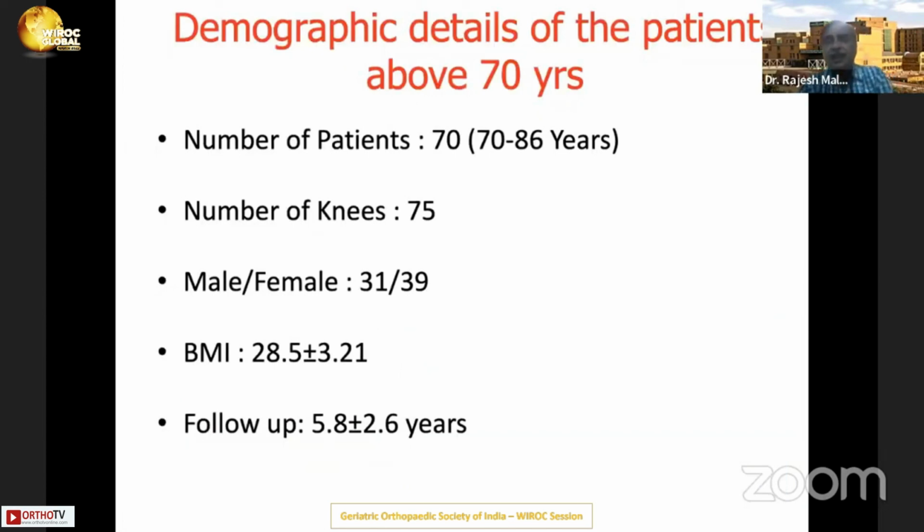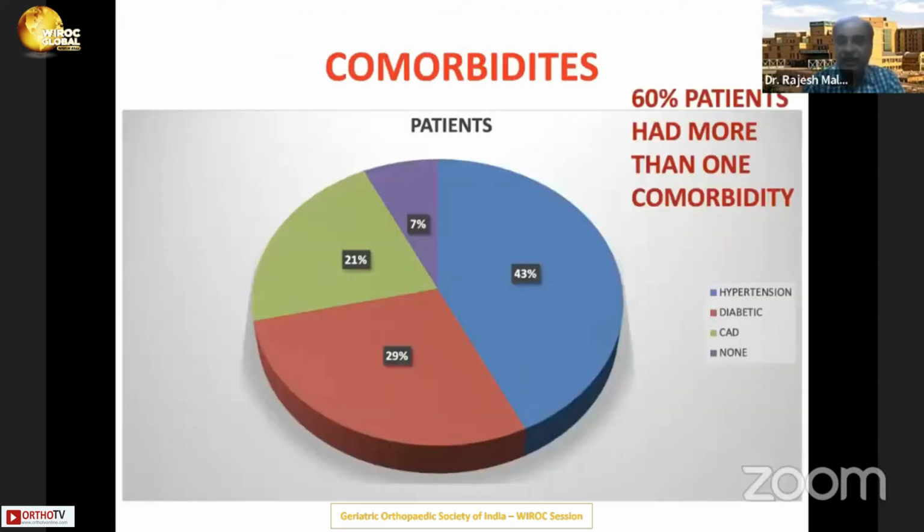We have analyzed the data of our patients above 70 years of age, 75 knees in 70 patients, 31 were male, surprisingly. We need to study whether it's the male who remain suitable for UKR for a much longer time compared to females who get a tri-compartmental disease much earlier, probably. The BMI was 28.5 and the minimum follow-up was 3 years, going from 3 to 8 years. And remember, 60% of these patients had more than one comorbidity. So these were not fit ASA grade 1 patients.